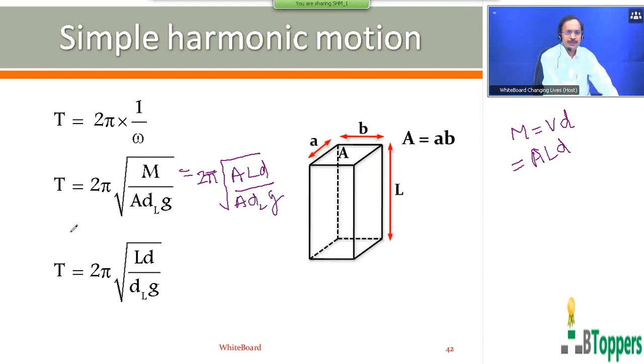This formula, given in the initial statement, can also be written like this, in case you are given the density of the block and density of the liquid, or the ratio of density of the block and density of the liquid. Suppose the liquid is water, then the ratio of density of the block and density of water can be taken as the relative density of the block. If the block is floating in water, then dl means density of water, and the ratio of density of block by density of water gives you the relative density of the material of the block. So in terms of densities of the block and liquid, you can write it in this way.